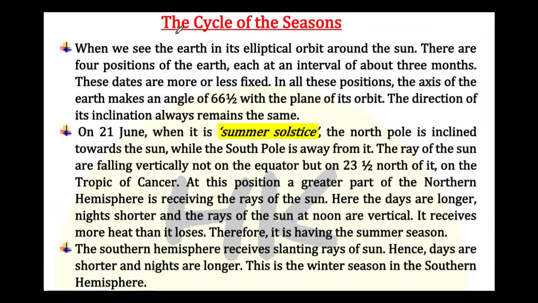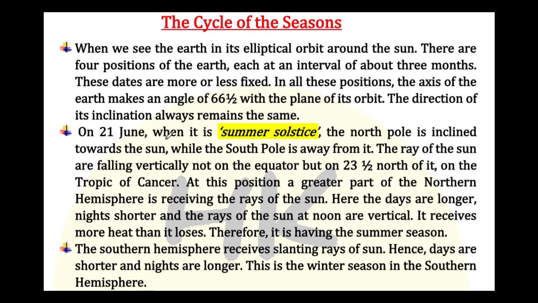Now let's understand the cycle of seasons. The revolution of Earth and the seasons are quite relevant to each other. Here first read these lines. When we see the Earth in its elliptical orbit around the Sun, there are 4 positions of the Earth, each at an interval of about 3 months. These dates are more or less fixed. In all these positions, the axis of the Earth makes an angle of 66.5 degrees with the plane of its orbit, which is called the orbital plane. The direction of its inclination always remains the same.